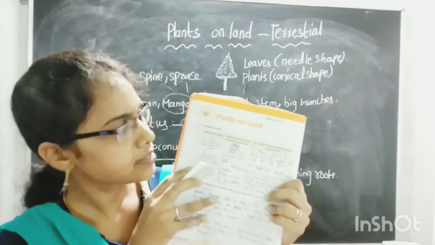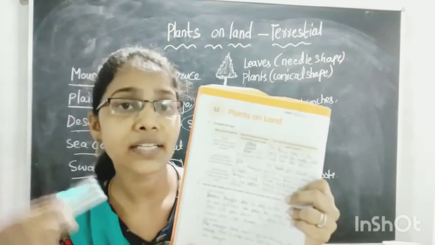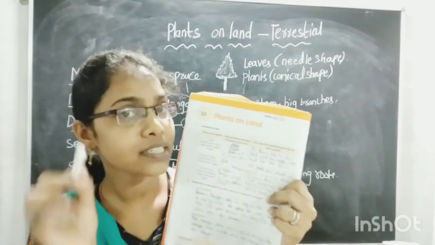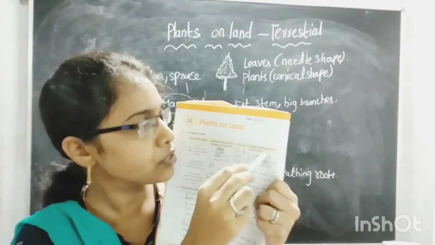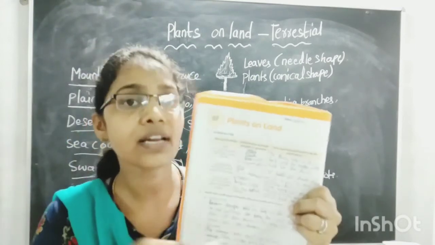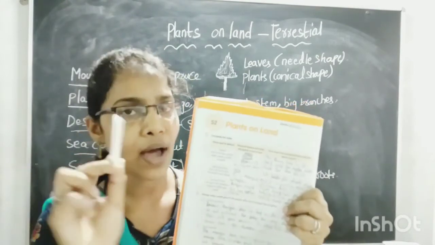Okay? And see here, physical features that help the plants to grow here. What are the physical features that help the cactus plant to grow here? You have to write how the physical feature helps the plant to survive, what physical features it has, and how they help it to grow here. Okay, you have to write.